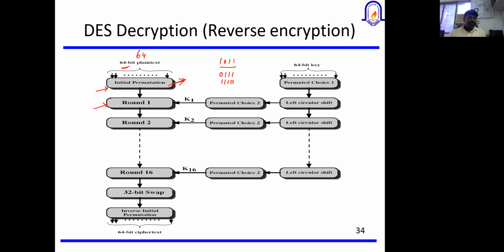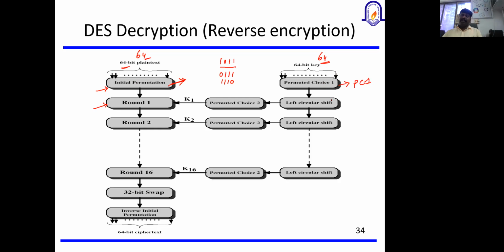And in order to do the round one operation, we are going to get some other values, right? So here I was talking about a 64-bit key. 64-bit plain text and 64-bit key. Very similar to how we did the initial permutation with the plain text, here also we are going to do a permutation choice one, PC1. The 64-bit key has to be applied to the permutation operation. Again, the permutation operation will rearrange the position of the bits present in the key.